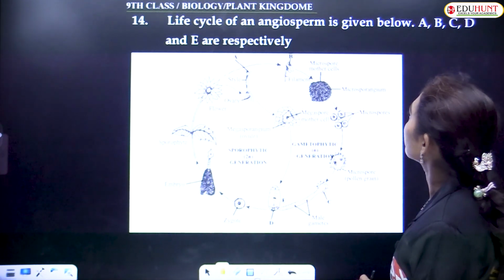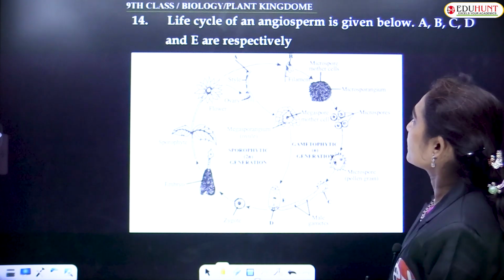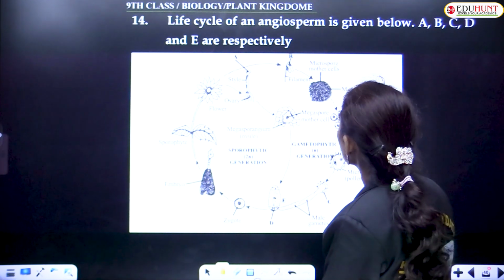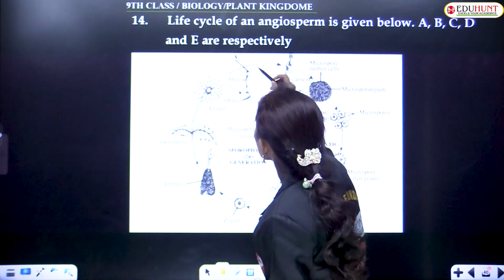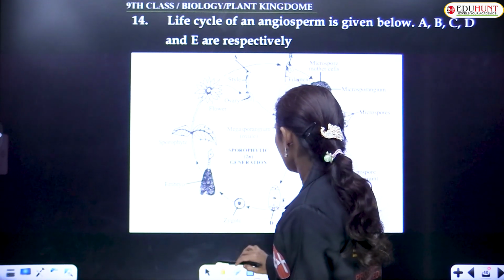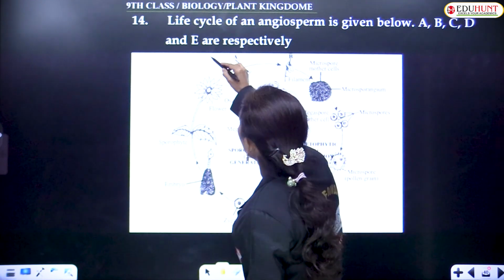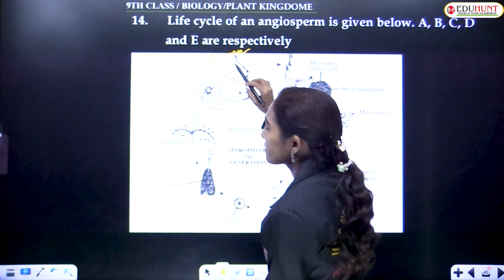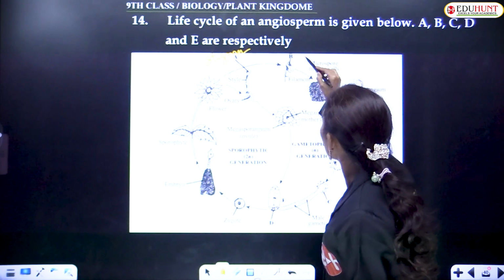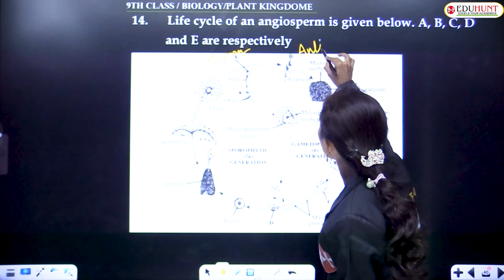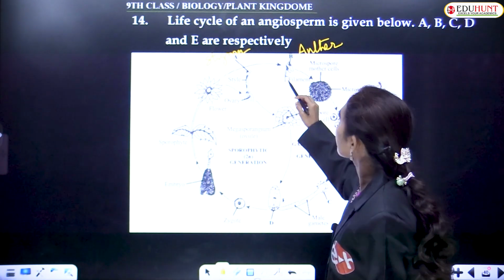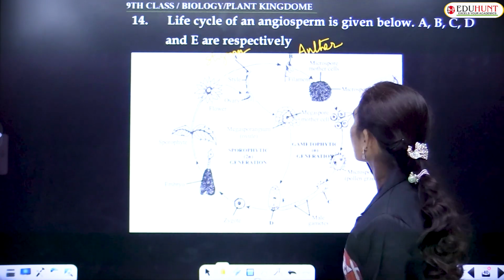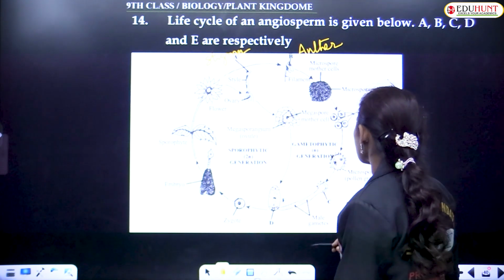Life cycle of an angiosperm is given below. A, B, C, D and E are respectively. Let us answer this. Where is A? This is the female reproductive part, that is the stigma. A is stigma. B is anther. You can see the stamen, and the tip of the stamen is the anther holding the pollen sacs.